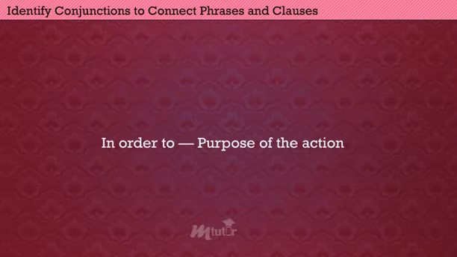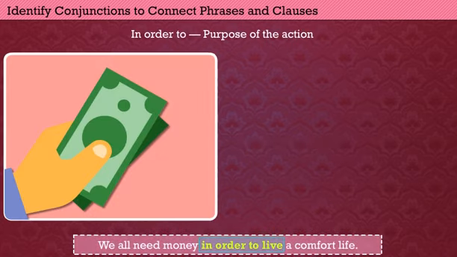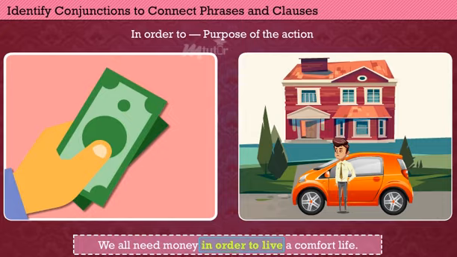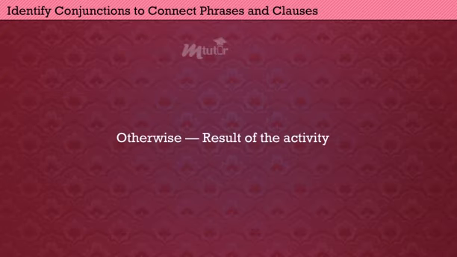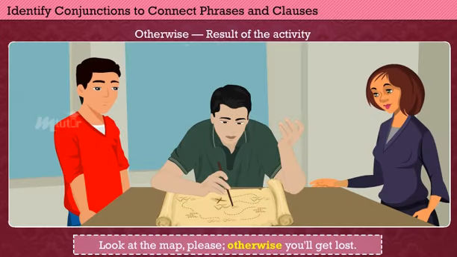In order to is the conjunction denoting the purpose of the action. Example: we all need money in order to live a comfortable life. Otherwise is the conjunction that specifies the result of the activity. Example: look at the map, please, otherwise you'll get lost.